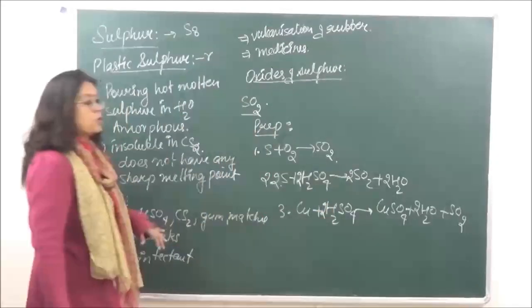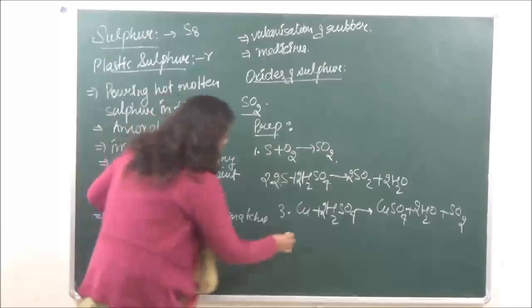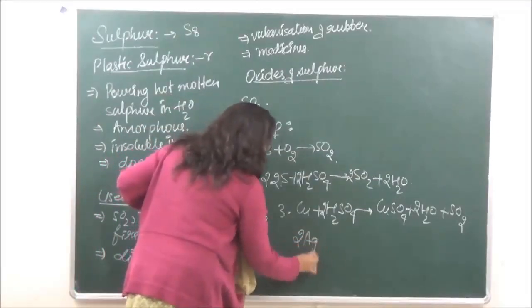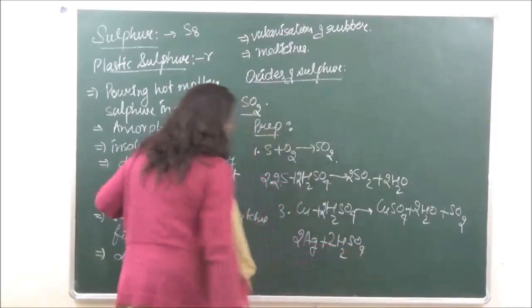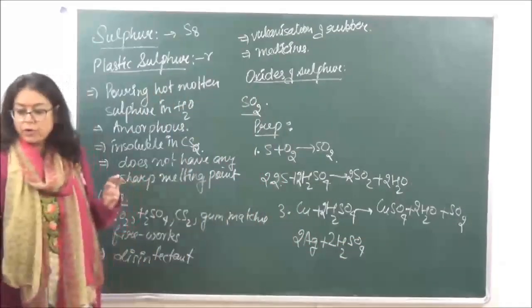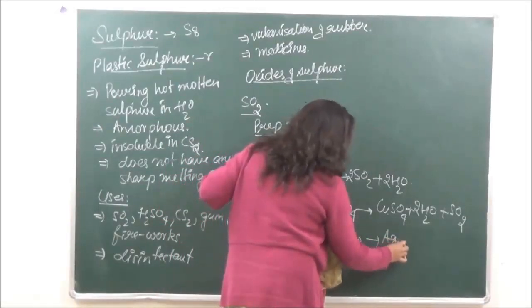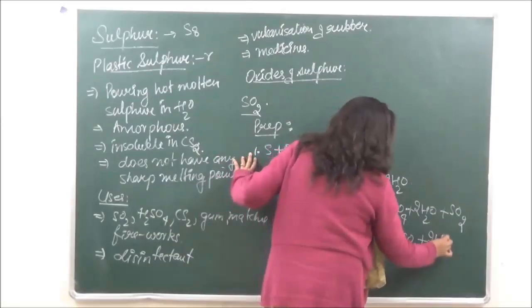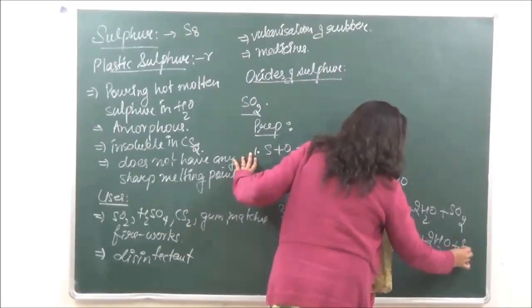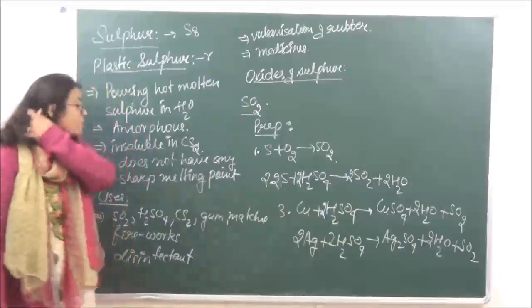This is going to be 2H2SO4. In a similar manner, if Ag is reacting, again, Ag has very less reactivity, so that is also going to give us silver sulfate plus water plus sulfur dioxide. So this is how we can prepare sulfur dioxide.